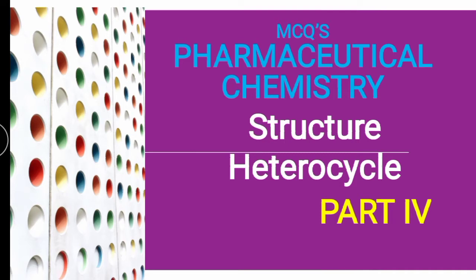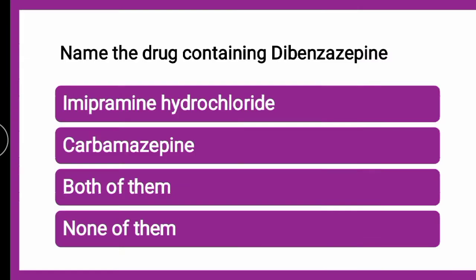And with this respect we have covered a few questions for heterocycles present in the structure in part 1, 2 and 3. Now we are on part 4 and again a few of the MCQs we are going to cover along with the explanation in part 4. So the first question from part 4 is, name the drug containing